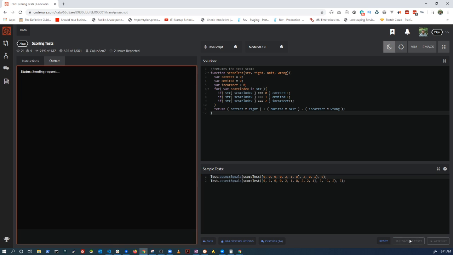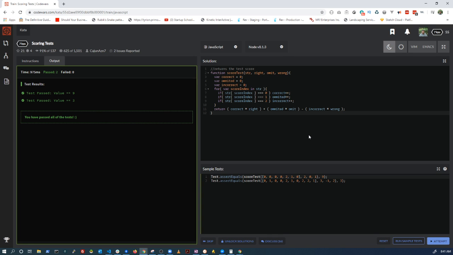Let's see. Oh my gosh, it didn't break on me. That's kind of crazy, to be honest. Not sure how to feel about that. So let's actually attempt this, and we'll see if everything passes. And then we can look at different ways to do this. What I'd probably normally do is run a reduce, but in the reduce you'd have to loop over the array 3 times, so this is probably a little more efficient, actually. So let's run this attempt here.